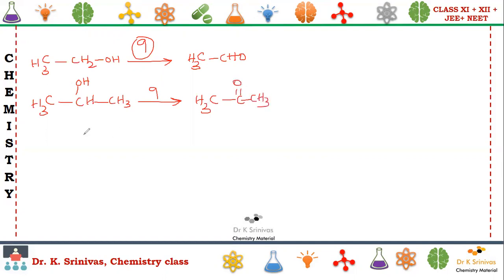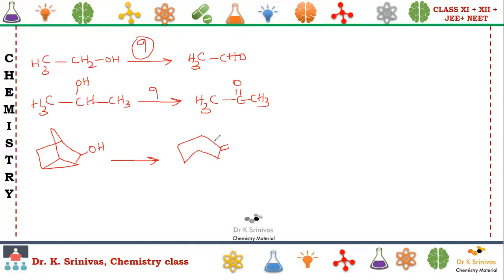Up to here is CBSE level, a normal board level example. In your competitive exams, they may give structures like this to confuse you. They will ask you to convert into the corresponding compound.